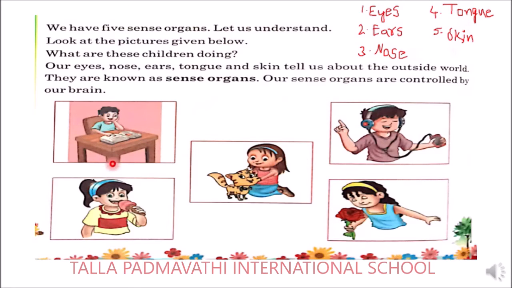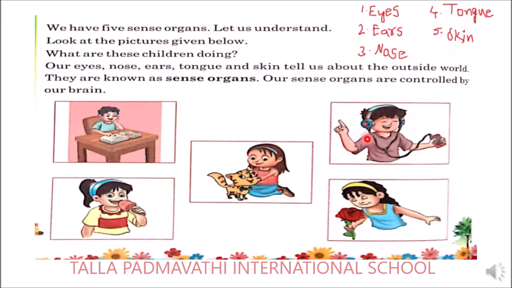Which sense organ is he using here? Yes, you are right. Eyes. He is using his eyes for reading. Next, go with the second picture. Yes, this is your second picture. What is the child doing over here?